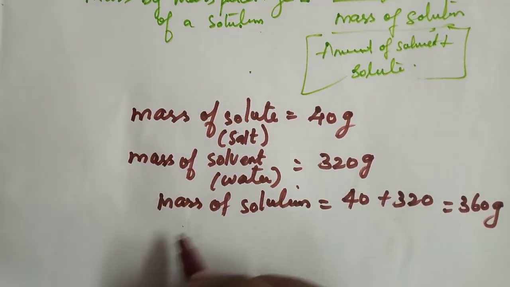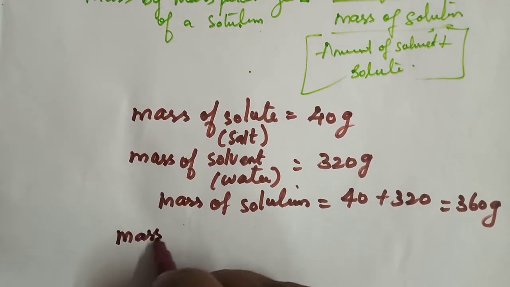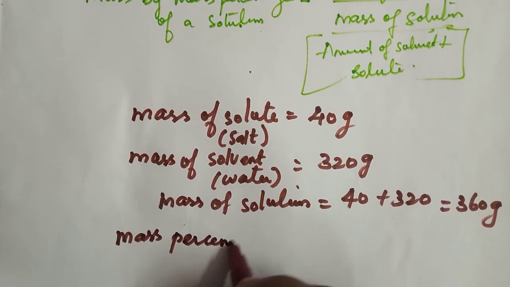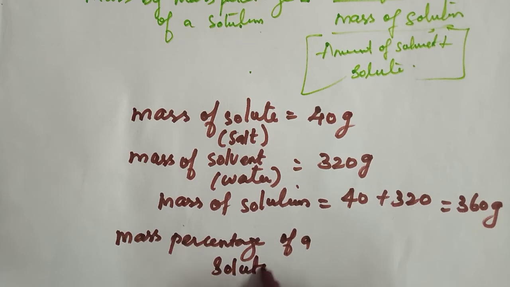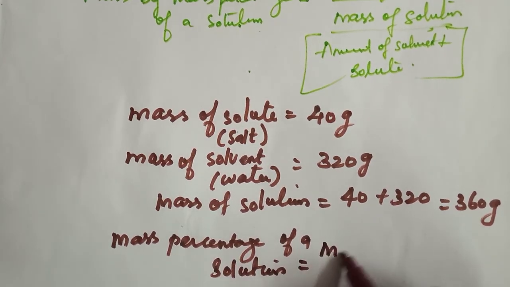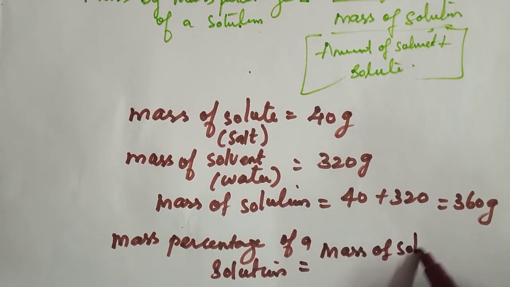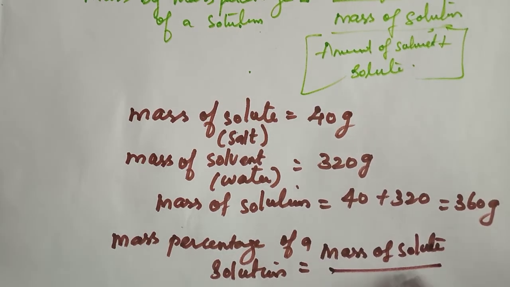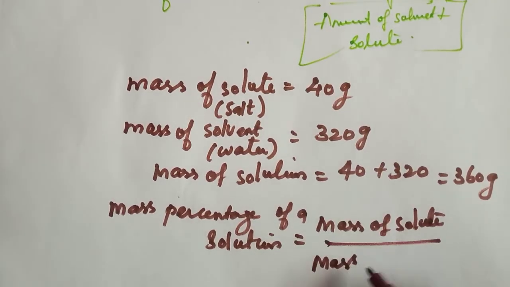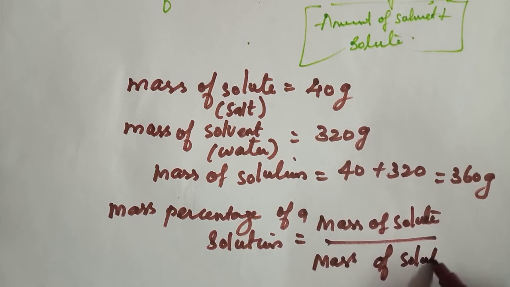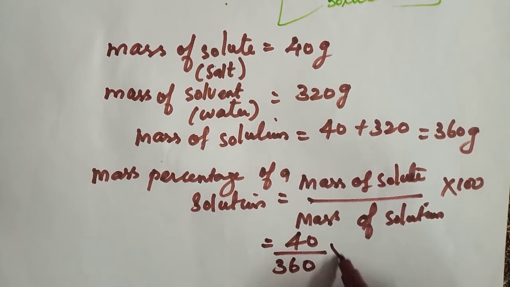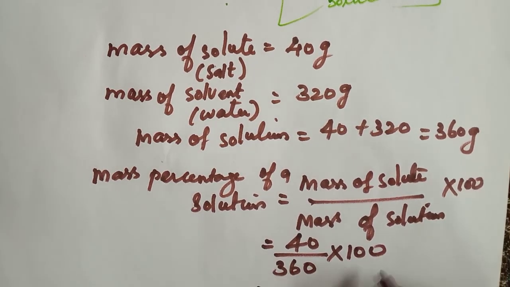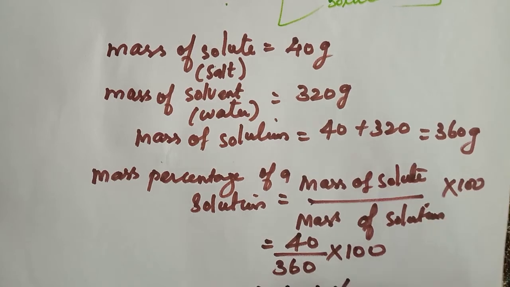Now we have to find out the mass percentage of a solution, which is equal to mass of solute divided by mass of solution into 100. So now what we can write? 40 divided by 360 into 100. So after dividing everything we will get 11.1 percentage.